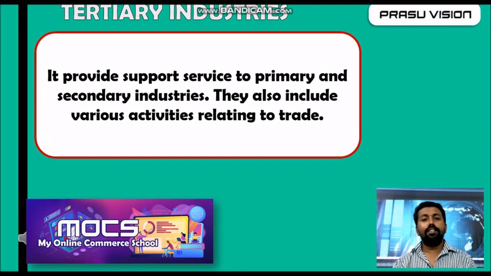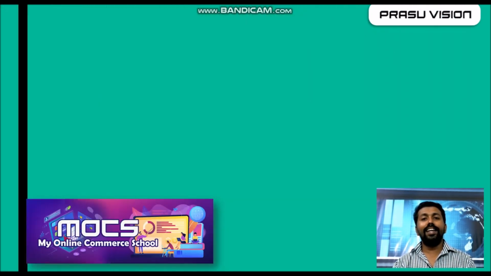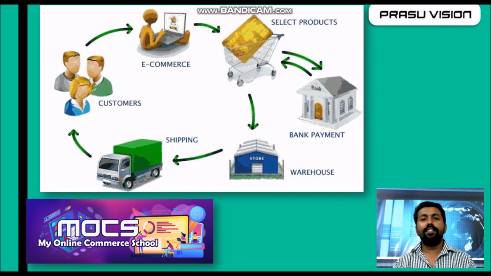You remember concepts like transportation, banks, insurance, or online platforms. All these activities support the primary and the secondary industry for their successful running and for earning profit. So here we are creating goods or services.